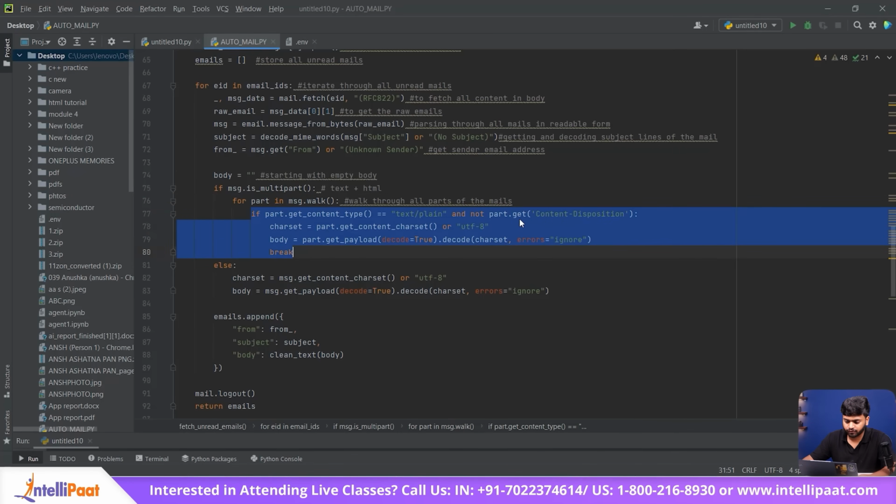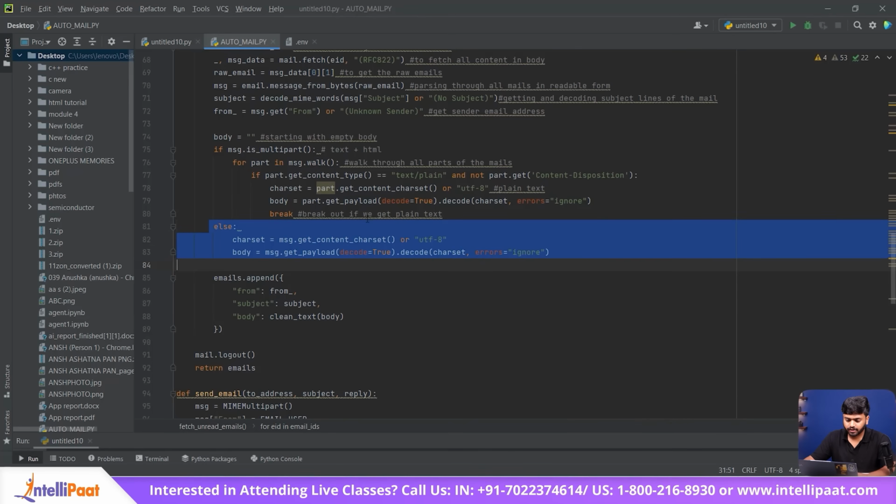In this particular if condition, we are trying to get the plain text, and breaking out of the loop if we get the plain text. Coming to the else part, if we only have one part in the mail, then we get the encoding, and then we will lastly decode the body of the mail.